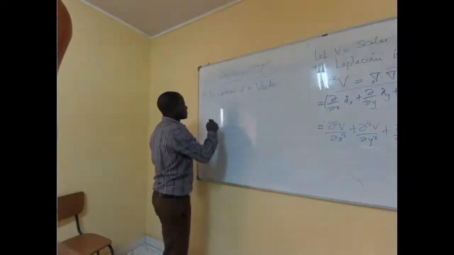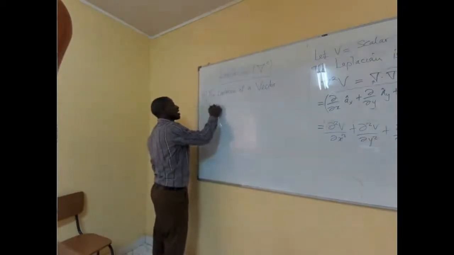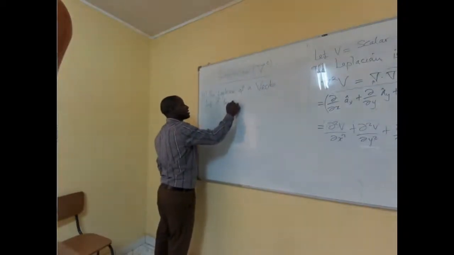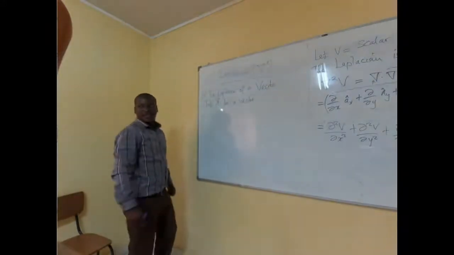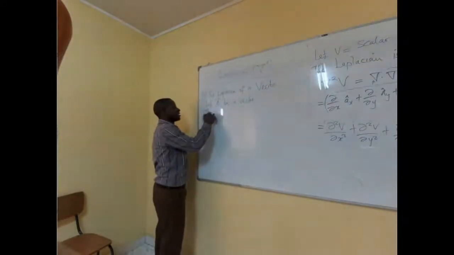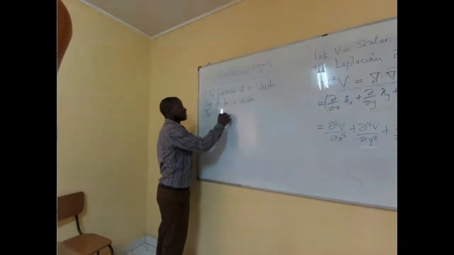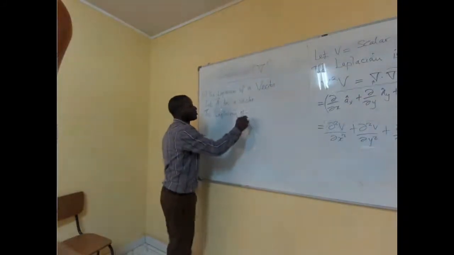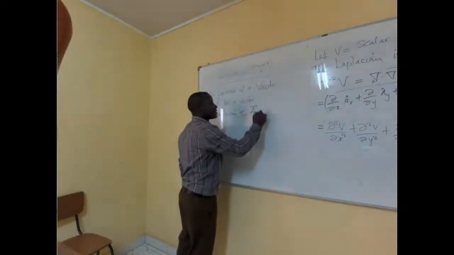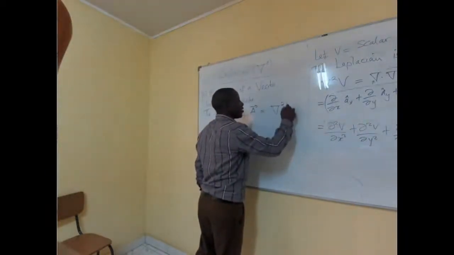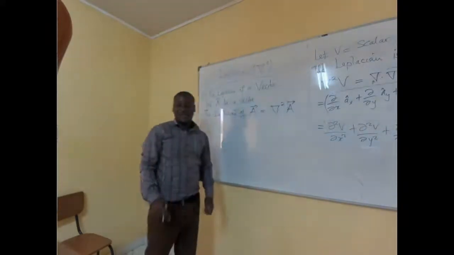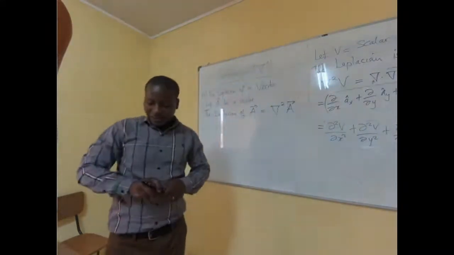That is what we are saying. So let A be a vector, right? Now we are saying the Laplacian of vector A must be given by the Laplacian square of A. This is how we define that, right?